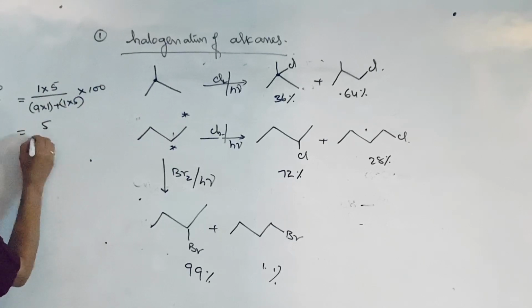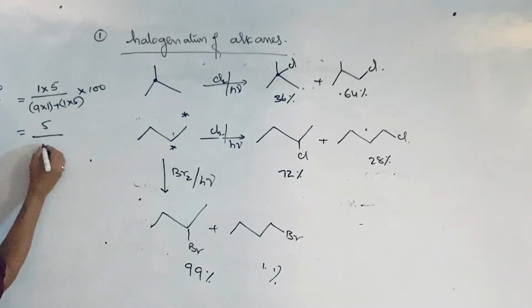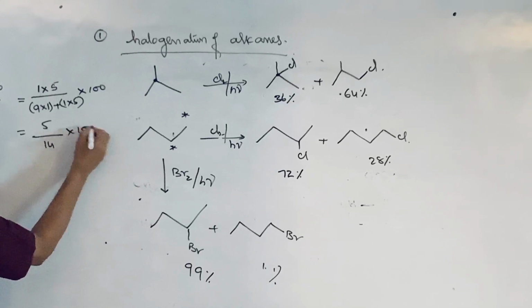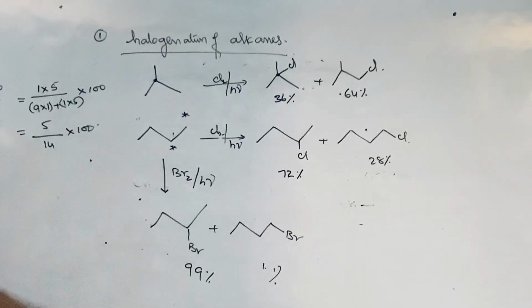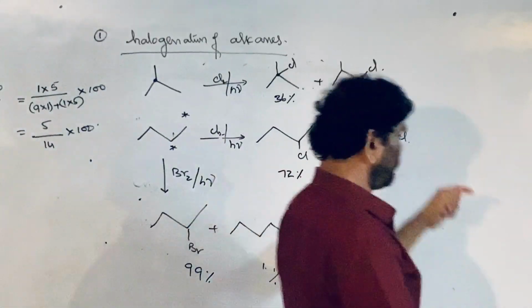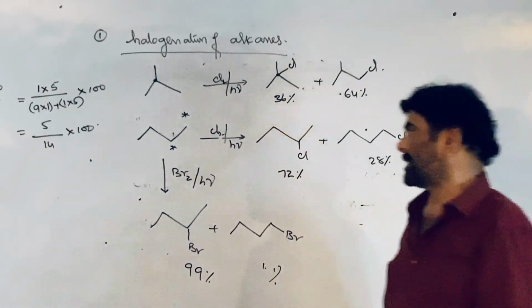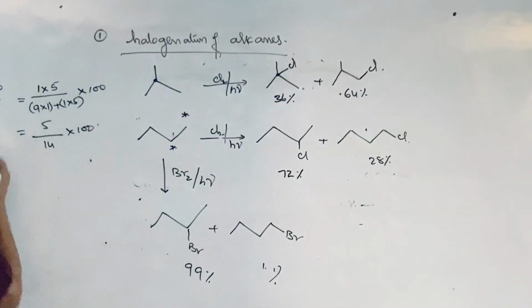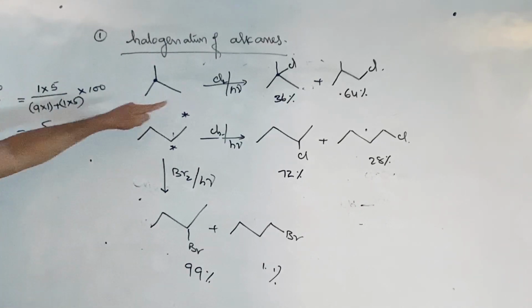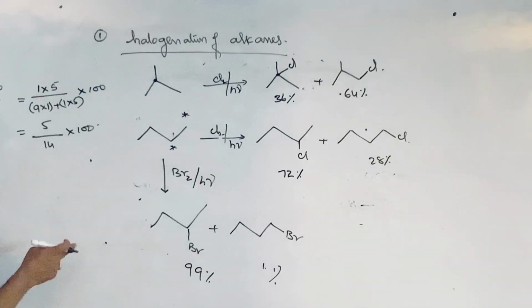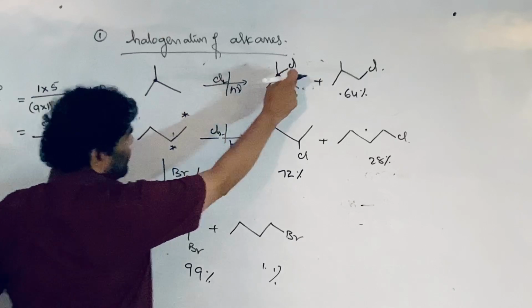That is 5 by 14 into 100, which comes to 500 by 14. The percentage matches this, and this is for the 3 degree product.